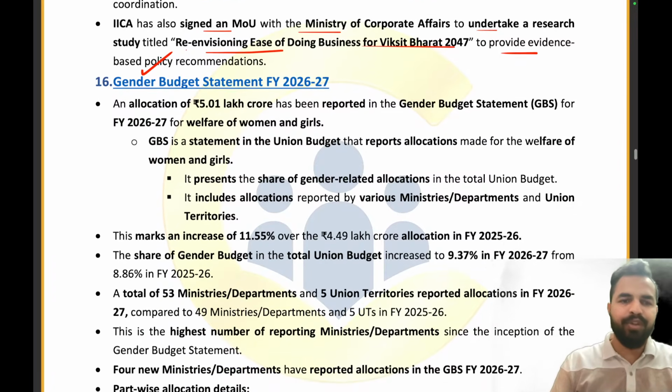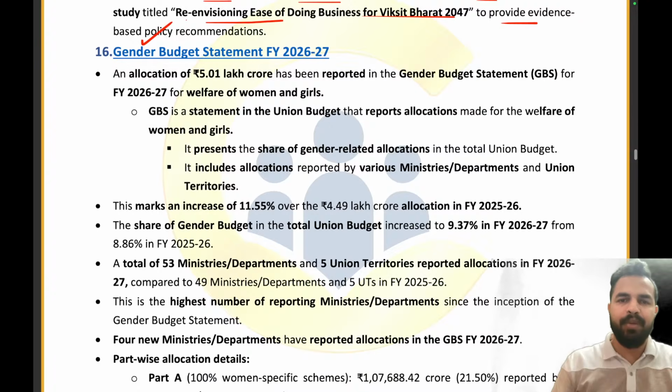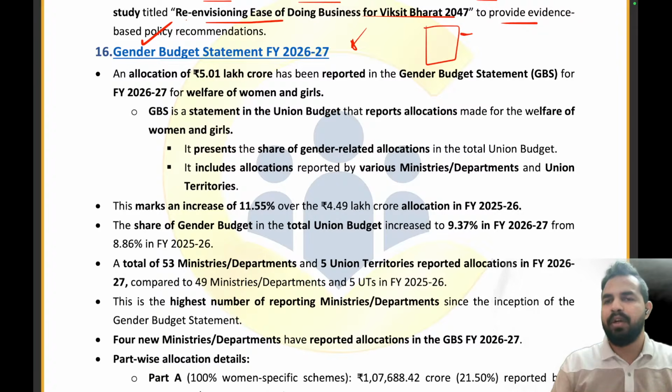Now let's try to move on to the next article, the gender budget statement for fiscal year 26-27. So what is the gender budget statement? My dear friends, you all know that in your home also, you are having a particular budget of the expenses that you do. For example, आप RBI Grade B officer exam की preparation कर रहे हैं, तो उसकी फीस कितनी जाएगी? You are taking some courses, right?